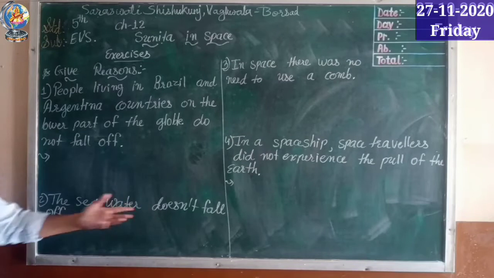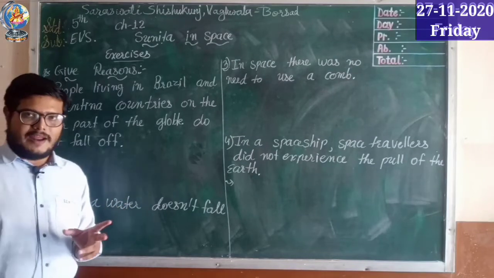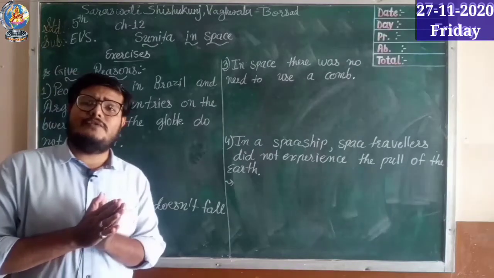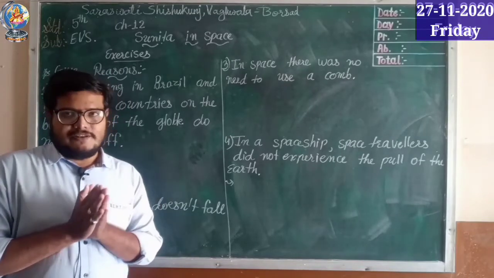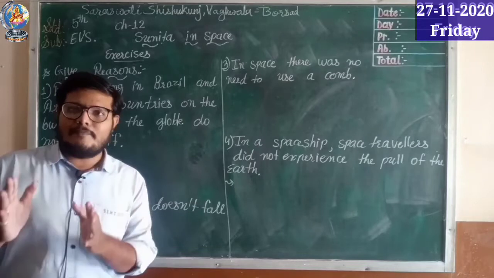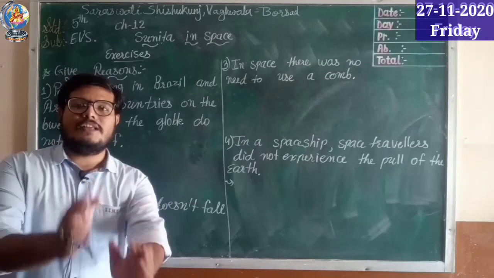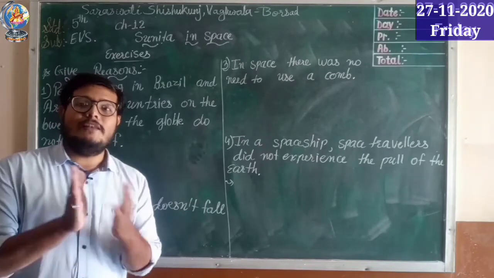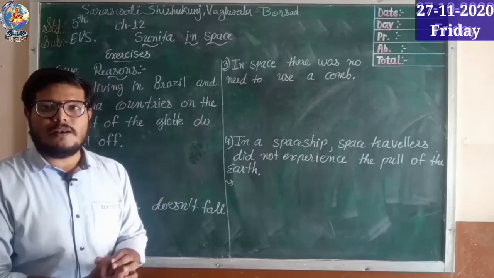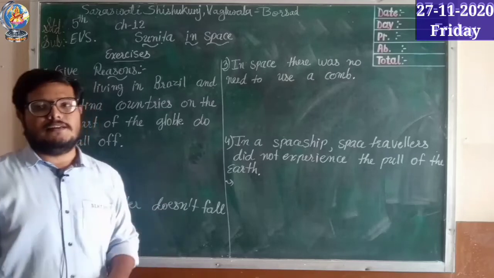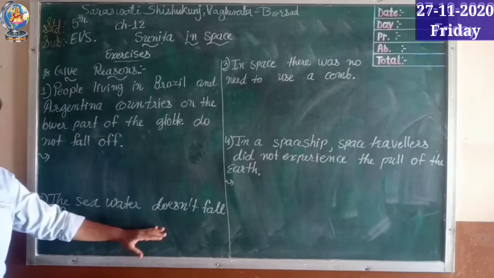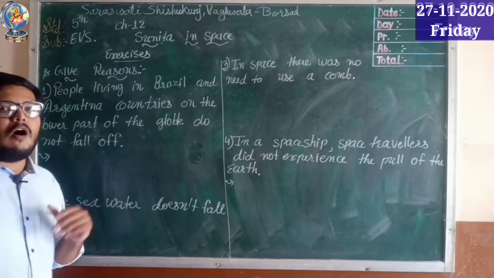The sea water doesn't fall off. Same reason, right? Because of gravitation. Water, atmosphere, every living thing, whatever is present on the earth will be on the earth. That gravitation force will try to keep that thing towards the earth, and that is why the water in the sea and ocean will not fall off, right?